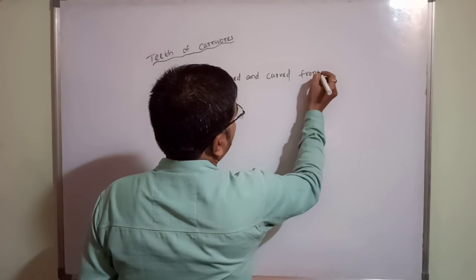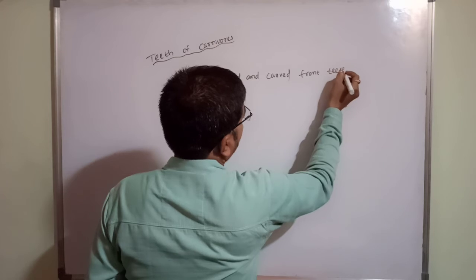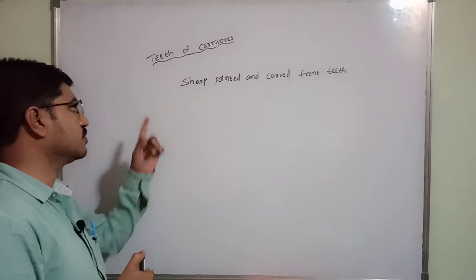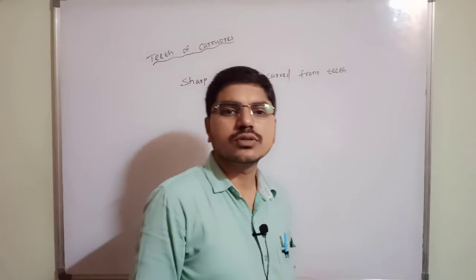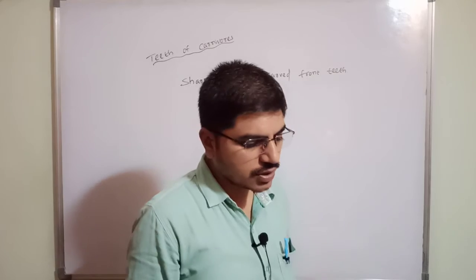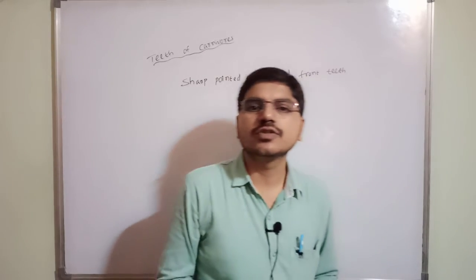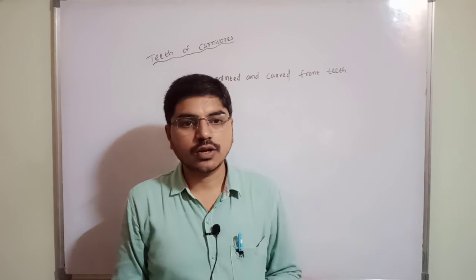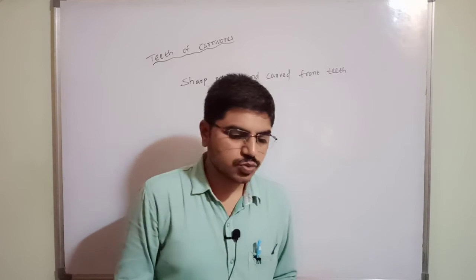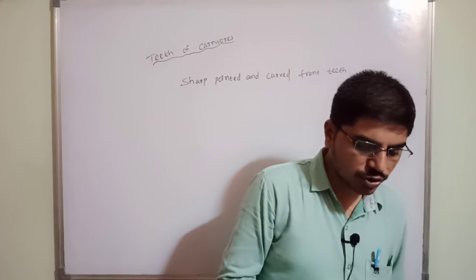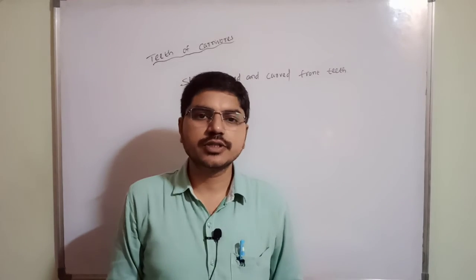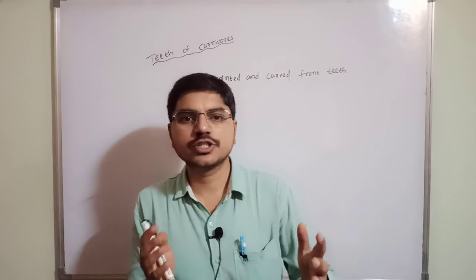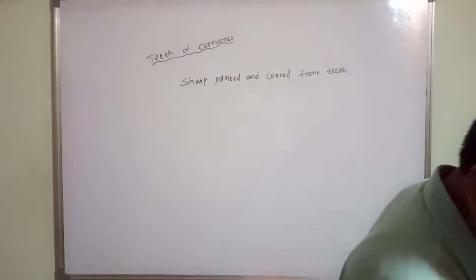Okay? So sharp pointed and curved front teeth are present for carnivores like lions, tigers, leopards. Because of the reason that the flesh is very tight, it is not ready to detach, it is not ready to swallow, it is difficult, yes or no? So that's why these carnivorous animals use their teeth to cut the flesh perfectly. Okay,